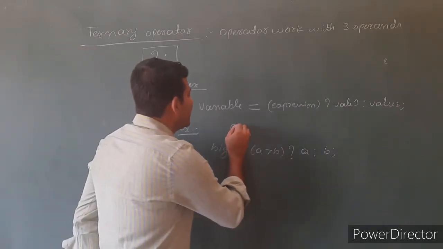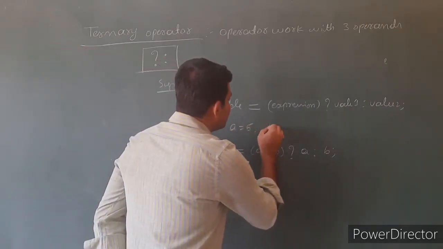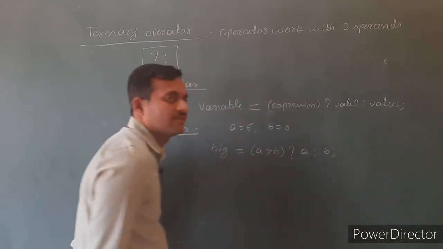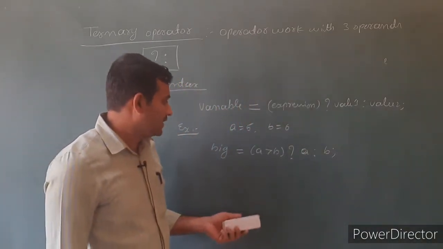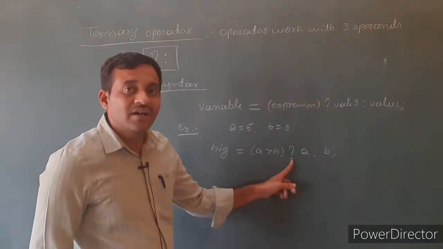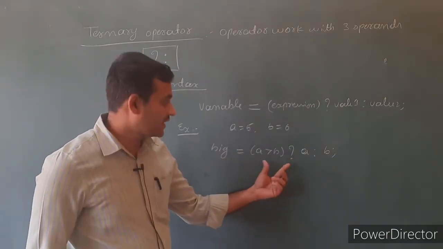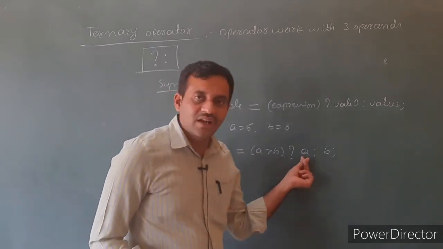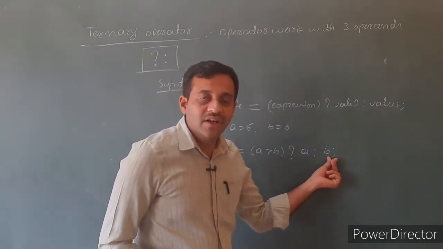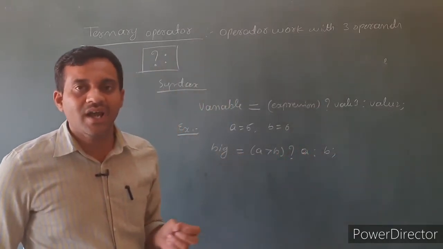Assume that a value is 5, then b value is 6. Here variables are a and b, operands are a and b. Then the question mark is a ternary operator, which works with three operands. The expression is the first operand, a is the second operand, b is the third operand. So it works with three operands.